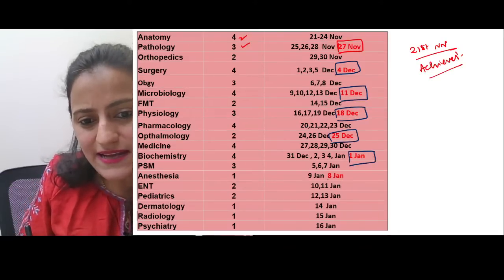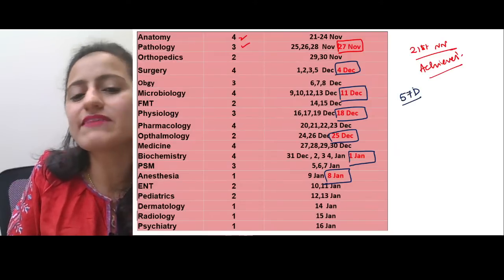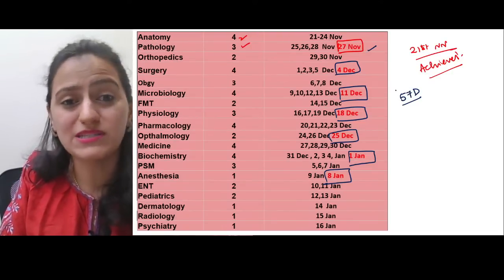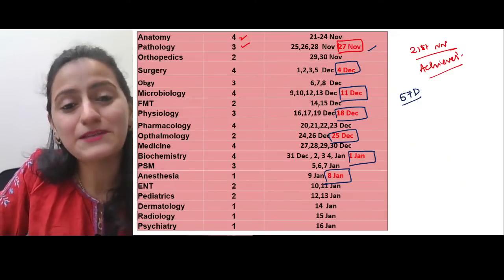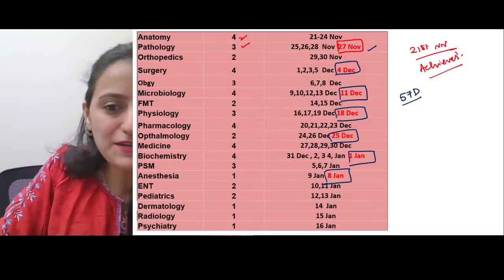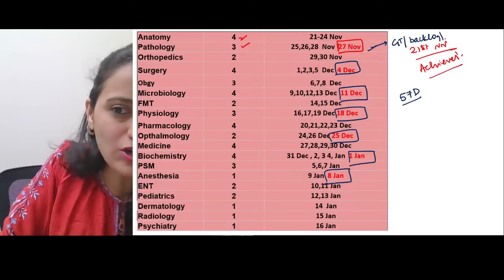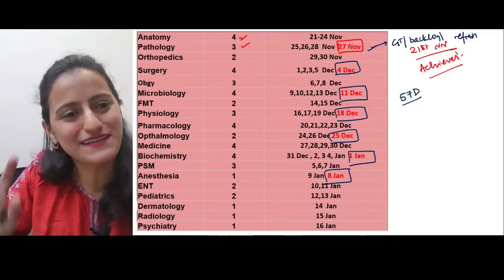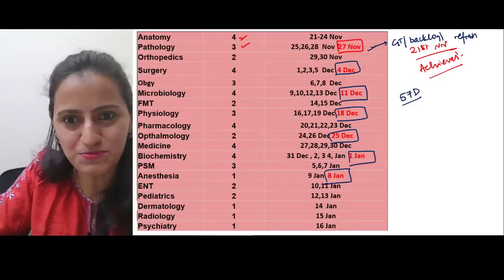So that's the reason that actually this 50 days ka timetable has become 57 days effectively, because I have given you Sundays off, because I know that if you don't take breaks, many of us would break down, right? So इसके लिए मैंने break time दिया है. You can utilize this Sunday either to give the grand test or to complete the backlog or just to refresh yourself. Plus, don't do it on every Sunday कि हाँ सिर्फ break ही ले रहे हैं. Utilize some Sunday, a part of Sunday for refreshment.